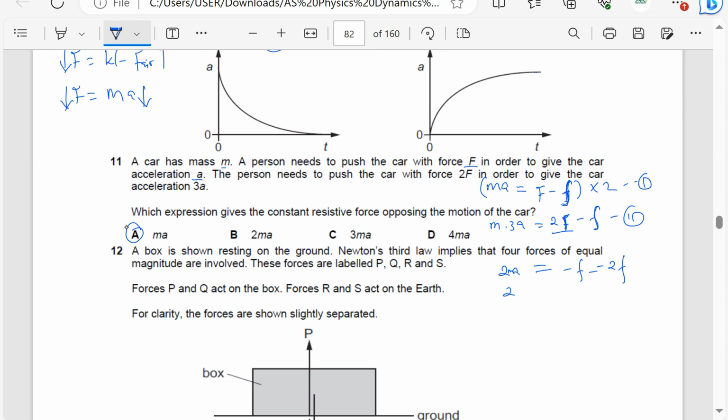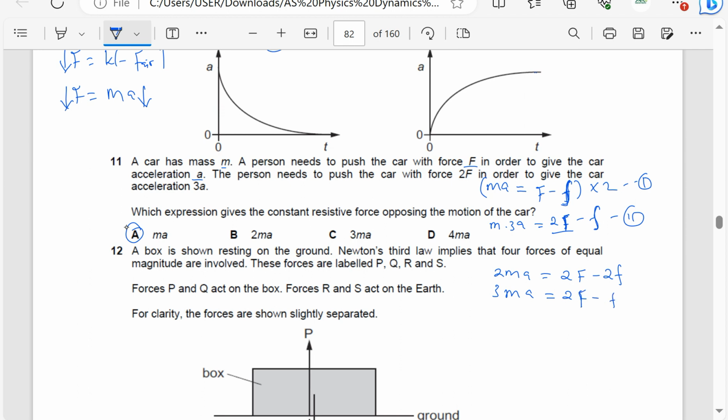When I multiply the first equation by 2, let me just multiply it here. The first equation by 2 becomes twice ma equals twice F minus 2 small f. Then the second equation is 3ma equals twice F minus f.